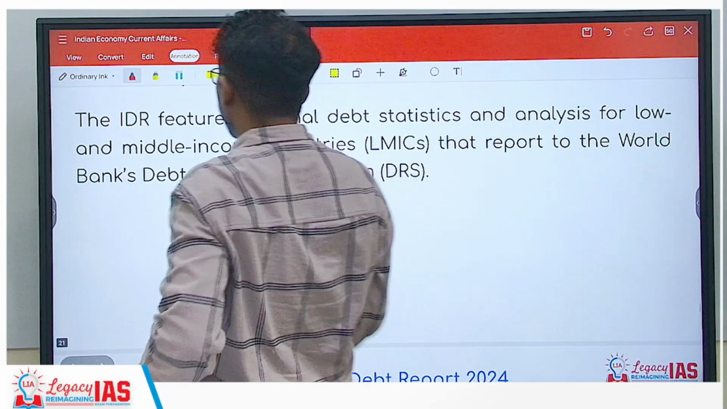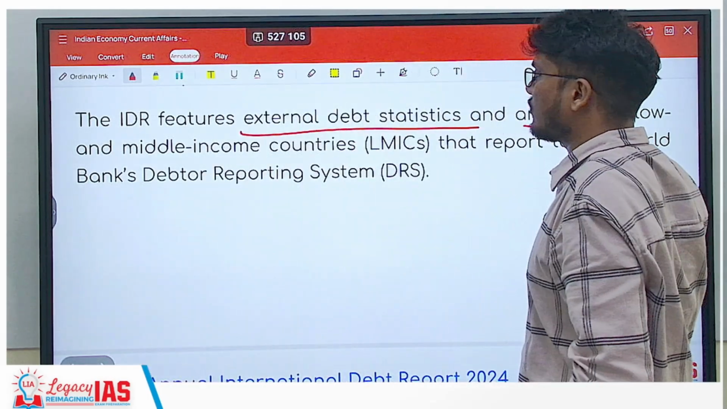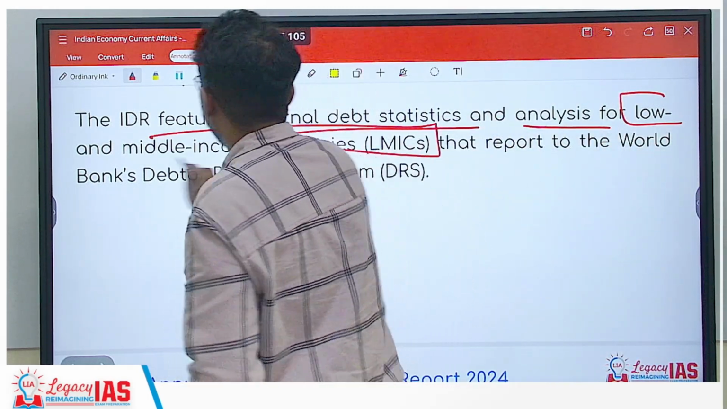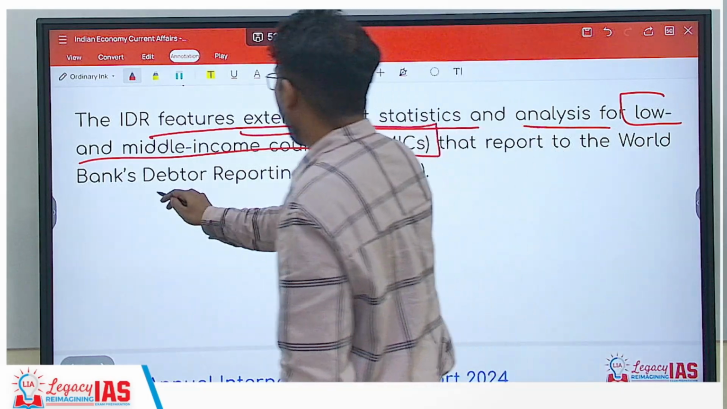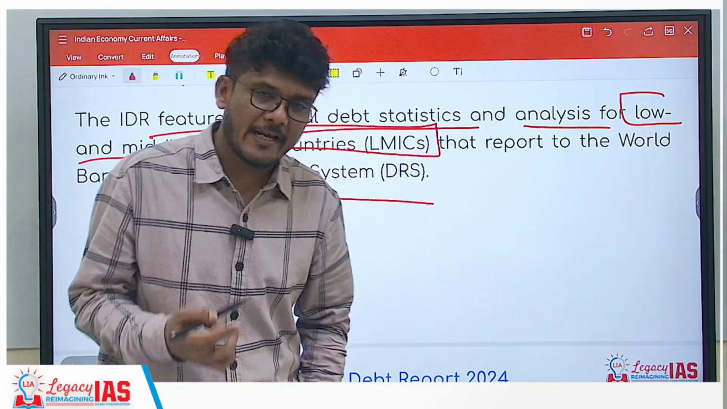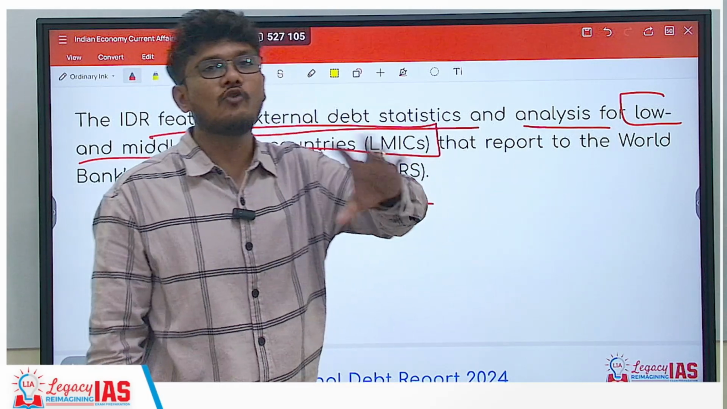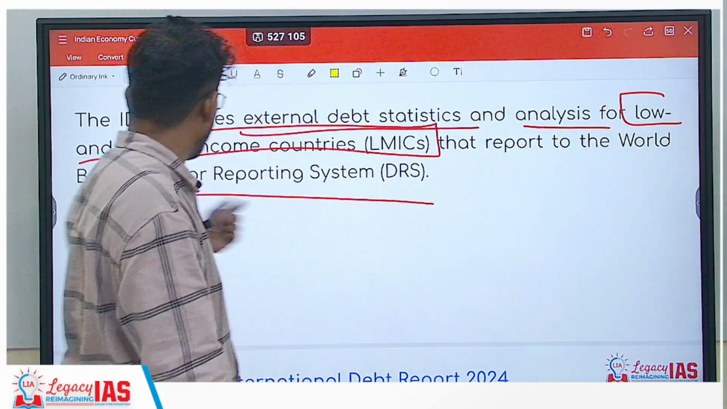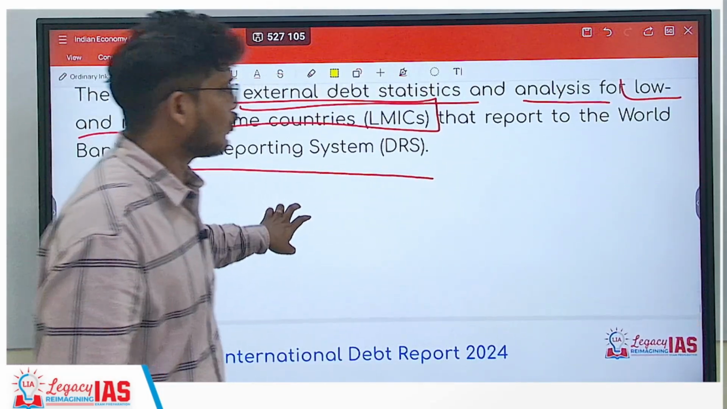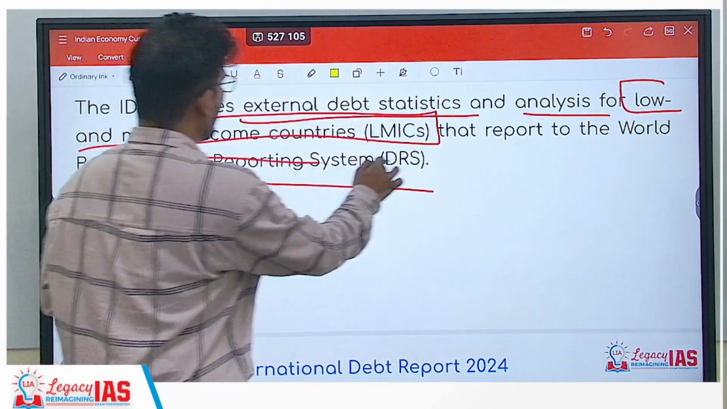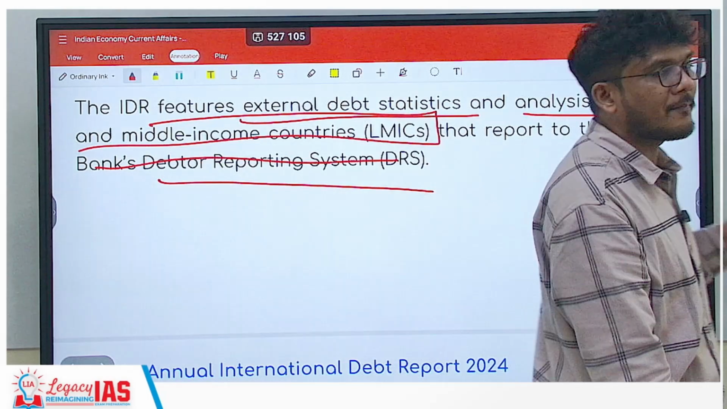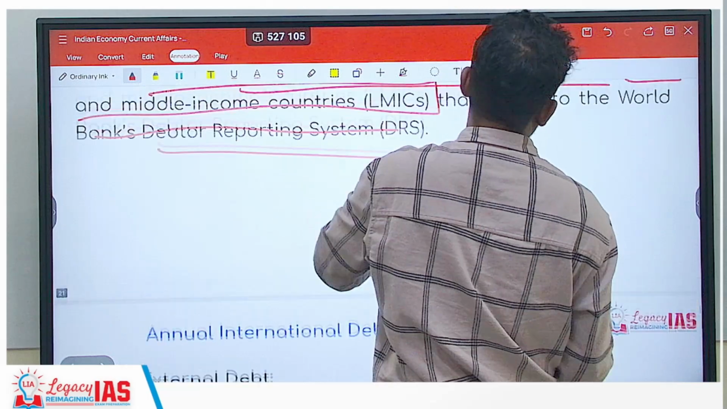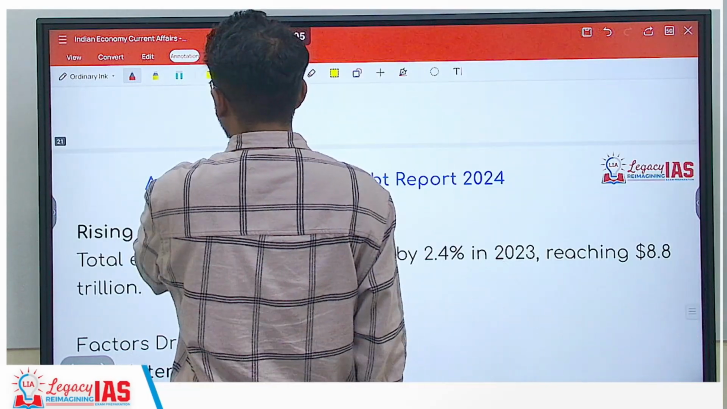Now it features what? The external debt statistics and analysis for low, and this is important, for low and middle income countries, that is LMICs, that report to the World Bank's Debtor Reporting System. So does it take into account all the low and middle income countries? No, only those low and middle income countries that report to the World Bank's Debtor Reporting System. So UPSC can just remove this particular point and say that all the low and middle income countries are included. That will be false. Only those low and middle income countries that report to the World Bank's Debtor Reporting System.